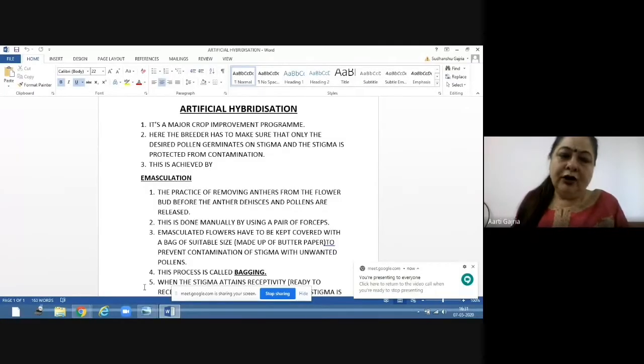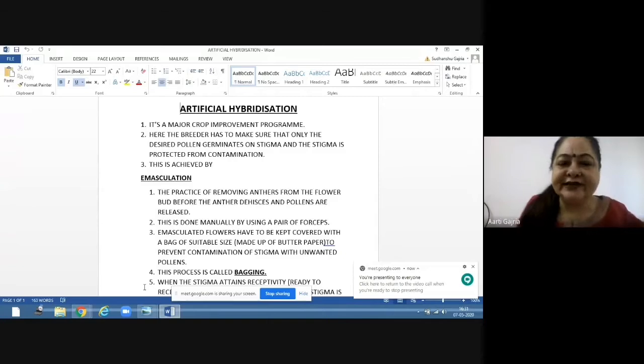Clear? So this is how artificial hybridization is done. And these two experiments are there in your biology practical as well: emasculation and bagging for spotting. So you will be given the diagram. You have to identify the process and you have to write down the comments. Emasculation and bagging. Now I am giving you the notes. Write them down.